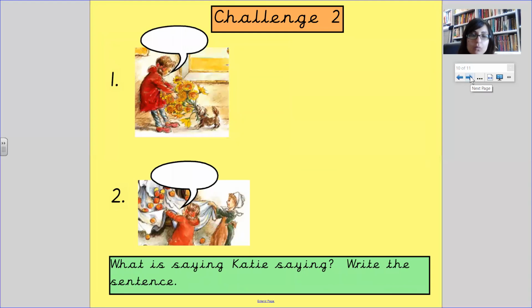Challenge 2. What is Katie saying here? Again, you've got Katie and Zazu with the sunflowers. And remember, you can choose your own ideas. I know I did this one earlier, but no magpieing today. And Jin, you've got one of the dancing girls with Katie, and all the fruit is falling out of the frame.